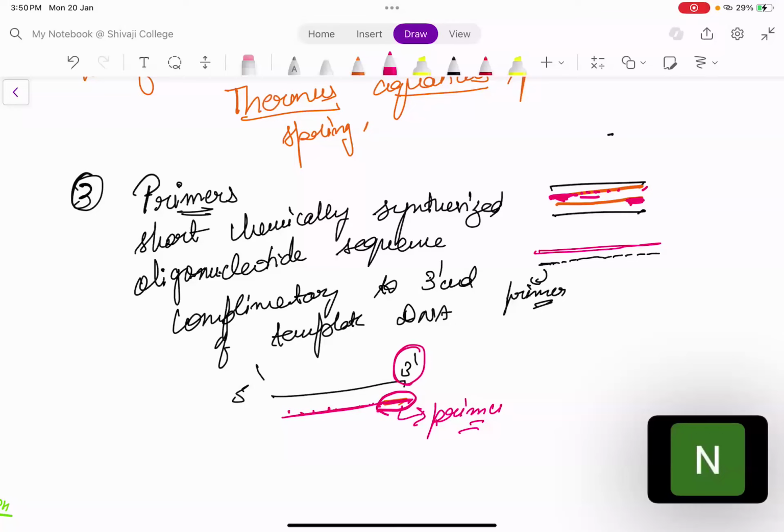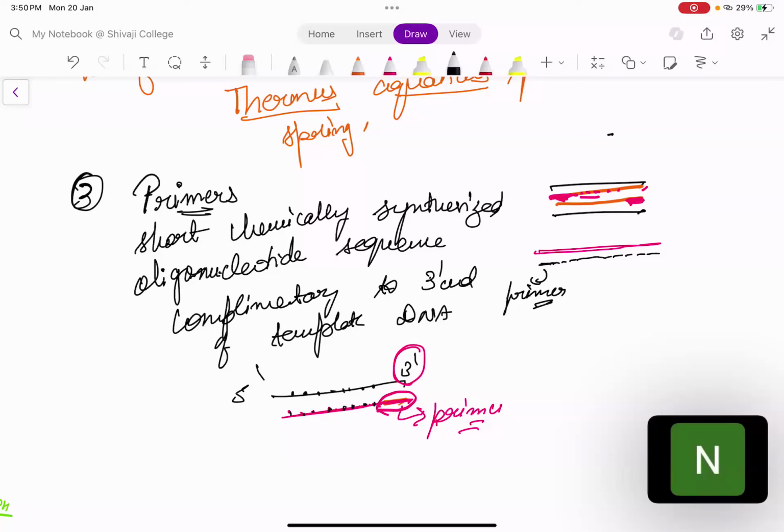Once you add the primer, the reaction will start and DNA polymerase will keep on adding new nucleotides here, which will be complementary to this chain. That is how a new chain of DNA will be made. So this is how replication is done, and that is how the PCR reaction will take place.